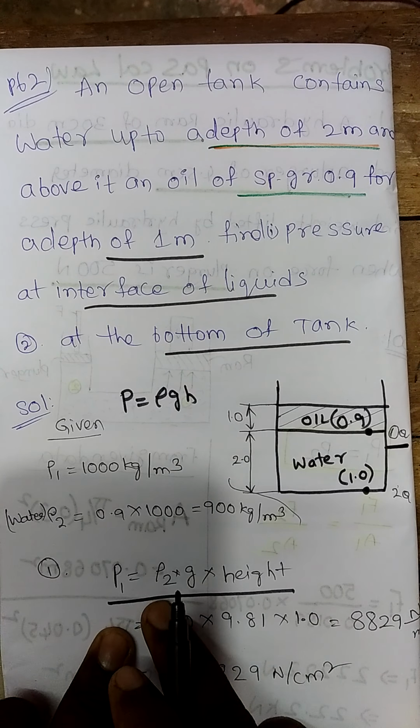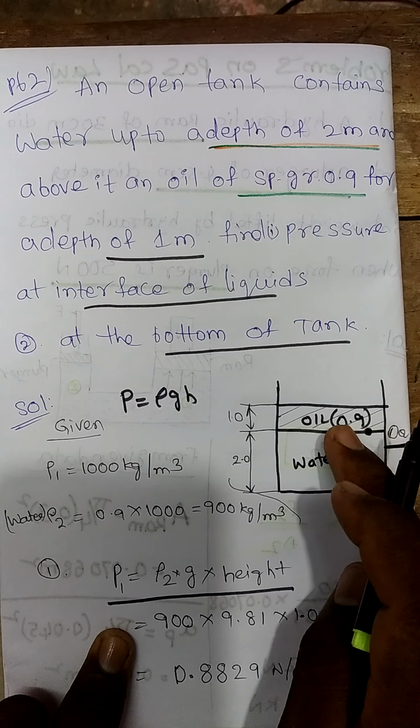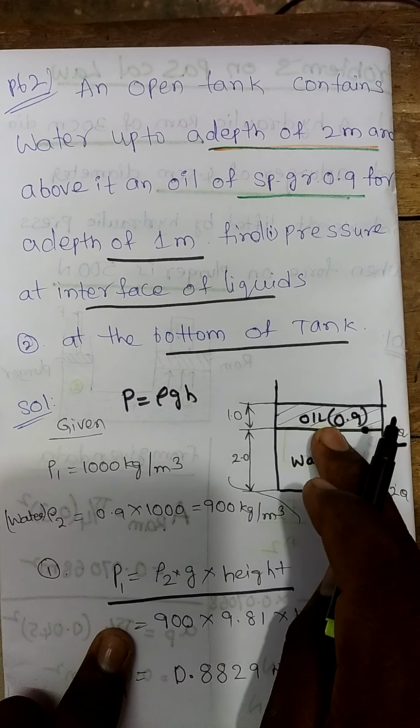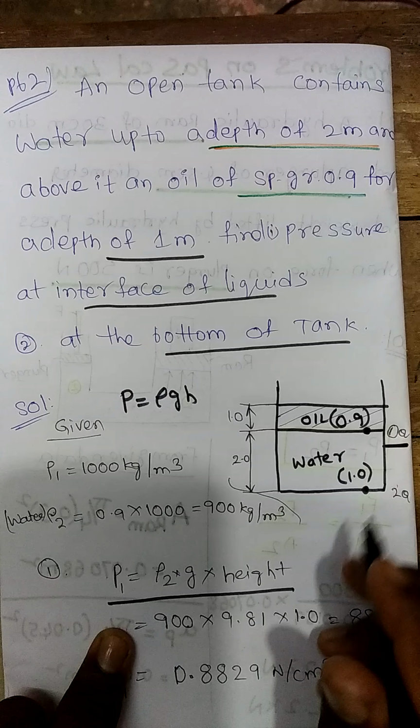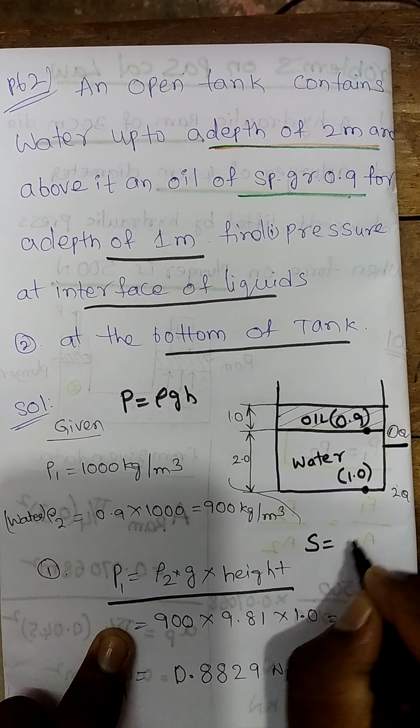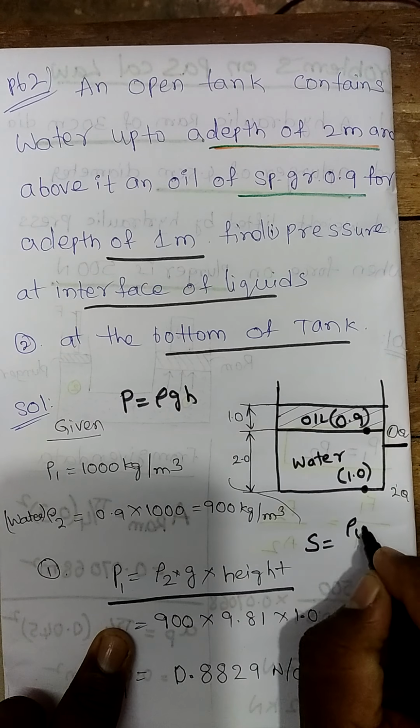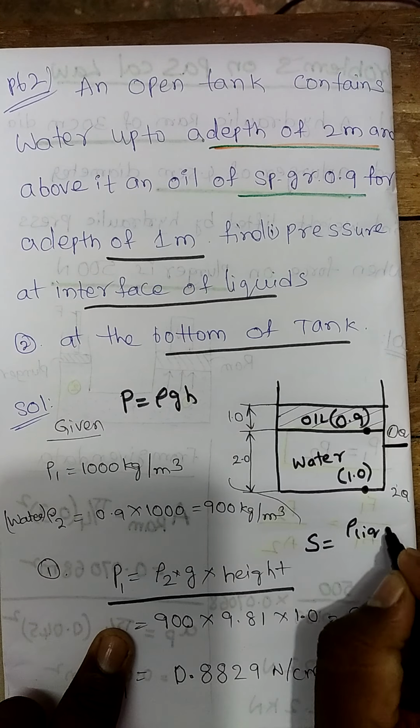So density of what element do I have to take? Density of oil. The specific gravity is 0.9. So what is specific gravity? Density of that liquid, that means oil, by density of standard fluid. Which is the standard fluid? Water is the standard fluid. So the specific gravity given is 0.9, into 1000, which comes out to be the density of oil.